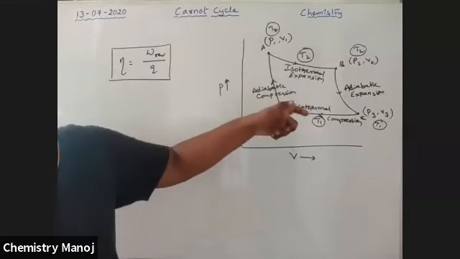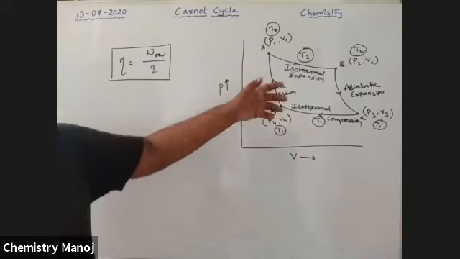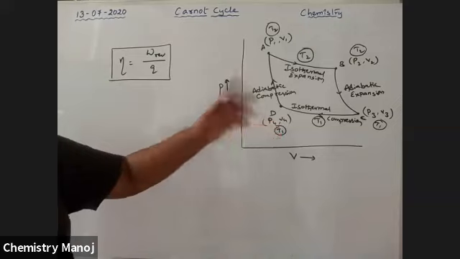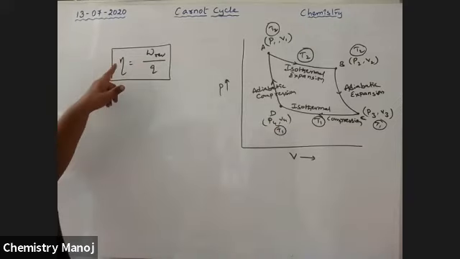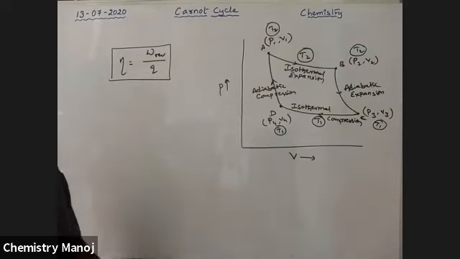That is the heat engine. How much heat is converted into work, that is efficiency. Multiplied by 100, it is the percentage efficiency of the heat engine.